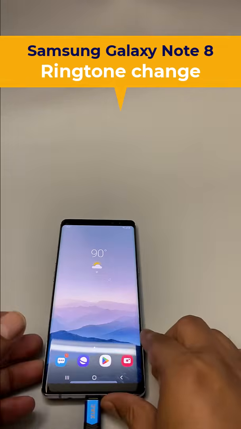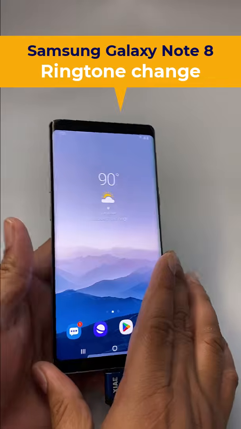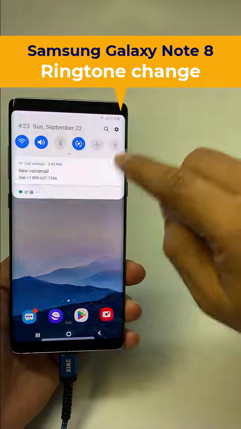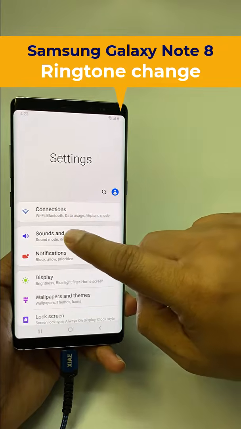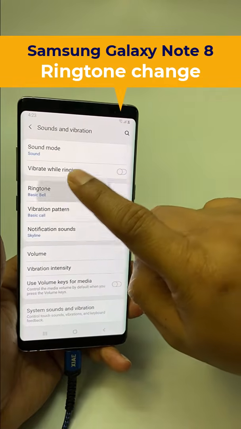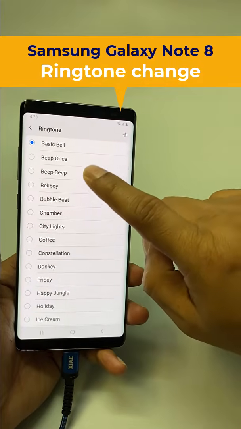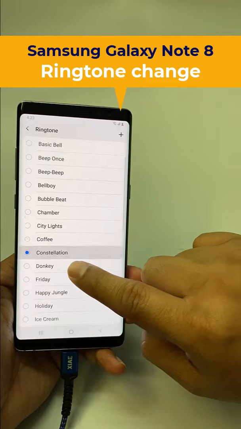In this video we will learn how to change the ringtone in a Samsung Galaxy Note 8. So to do that, click settings and then click sound and vibration, and here's the ringtone. So click ringtone, and there are a lot of ringtones here, so you can pick your favorite one.